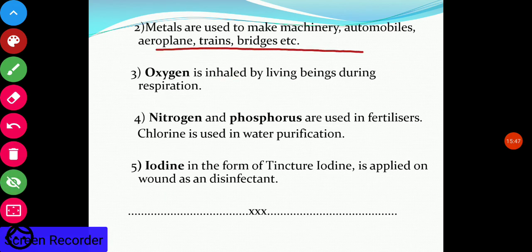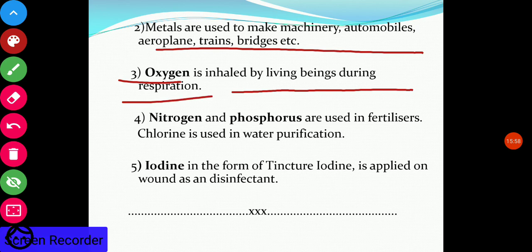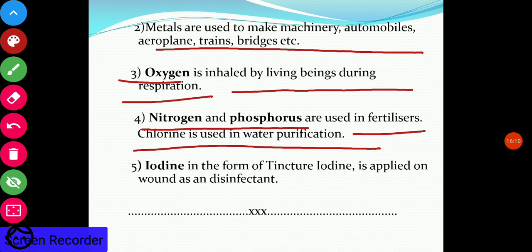Metals are used to make machinery, automobiles, aeroplanes, trains, bridges, etc. Oxygen is a non-metal. It is inhaled by living beings during respiration and is very important for our survival. Nitrogen and phosphorus, non-metals, are used in fertilizers. Chlorine is used in water purification. Iodine is used in the form of tincture of iodine and is applied on wounds as a disinfectant.